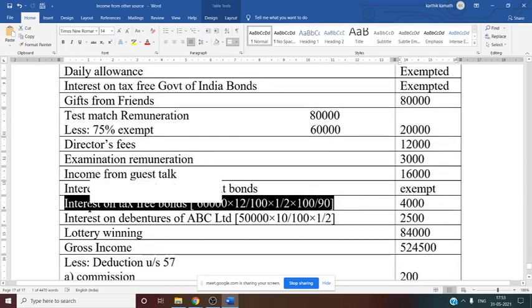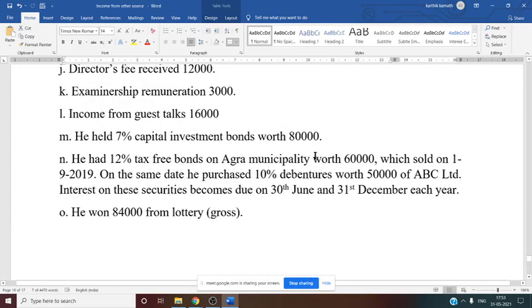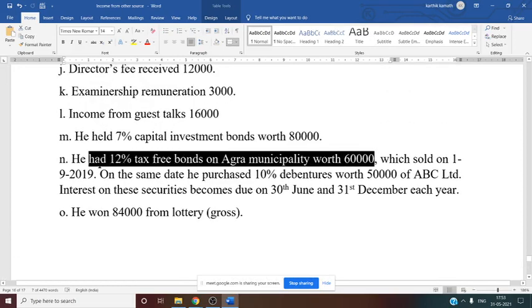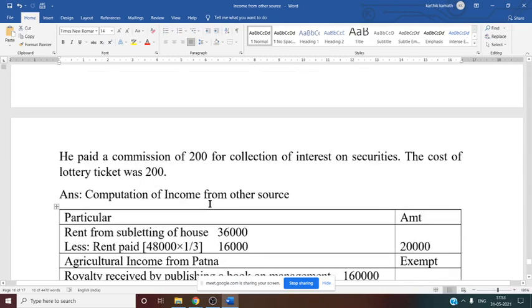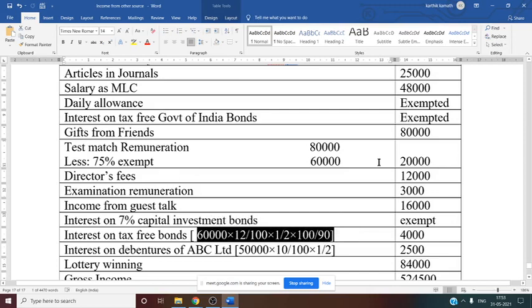Interest on tax-free bond. Now tax-free bond we have to see here. That is about Agra municipality. See this tax-free bond, Agra municipality, local authority, 60,000. That you have to do the calculation now. 60,000 into 12%. Then 1/2. Why? Because it is sold in between the year. That is on September 1st they have sold the Agra municipality bond. Then we have to gross up. Why? Because it is a local authority. 100/90 also we have to do. So final amount 60,000 into 12% into 1/2 into 100/90, that is 4,000.